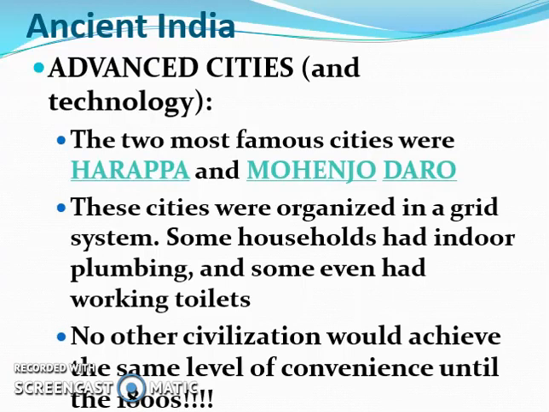As I stated before, two of the most famous cities, most important to ancient Indus Valley civilization are Harappa and Mohenjo-daro, both of which are located right off of the Indus River. These cities are organized in a grid system, which means there were houses in lines. What we would consider today as houses.